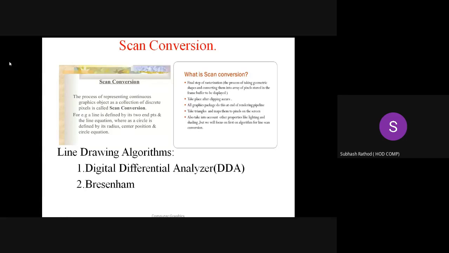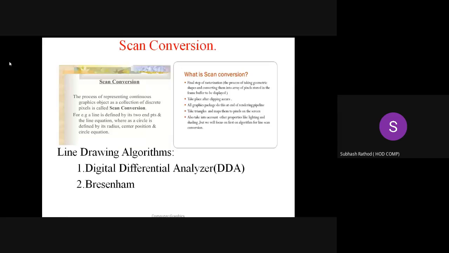The process of representing a continuous graphics object as a collection of discrete pixel values is called scan conversion. For example, a line is defined by its two endpoints, and the line has certain coordinates, and on the line there are various pixel values.